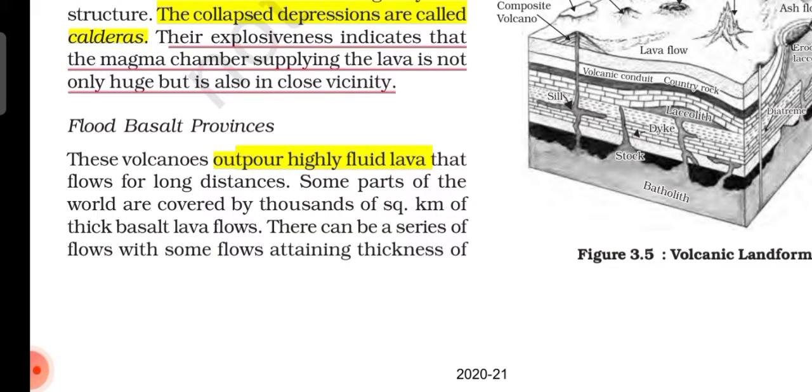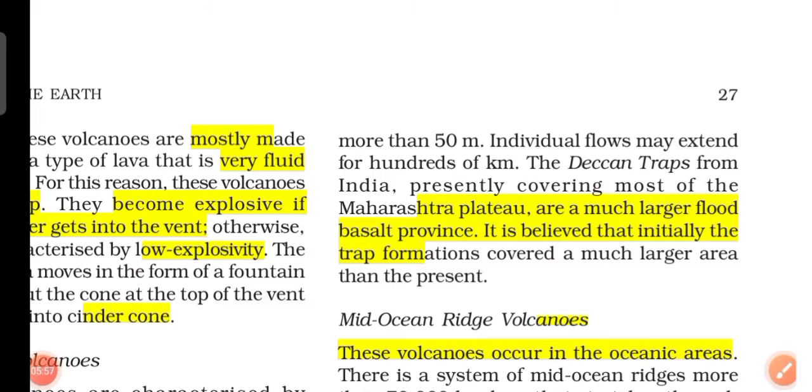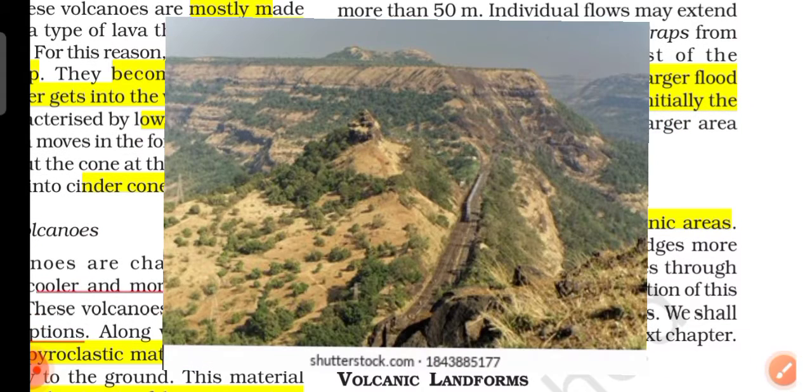These volcanoes output highly fluid lava. Some parts of the world are covered by thousands of square kilometers of basalt. The average thickness is more than 50 meters, and an individual flow covers 100 square kilometers. The example is the Deccan Plateau. You can see the Deccan Plateau here. These are the examples of flood basalt provinces.